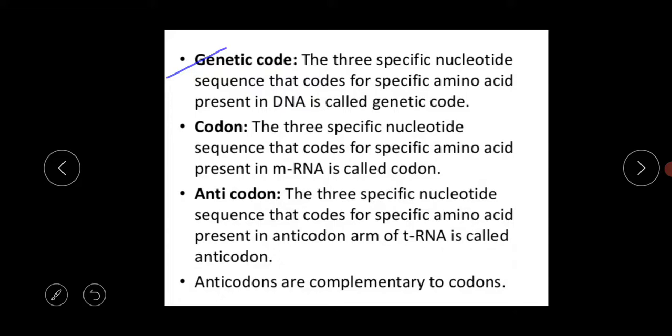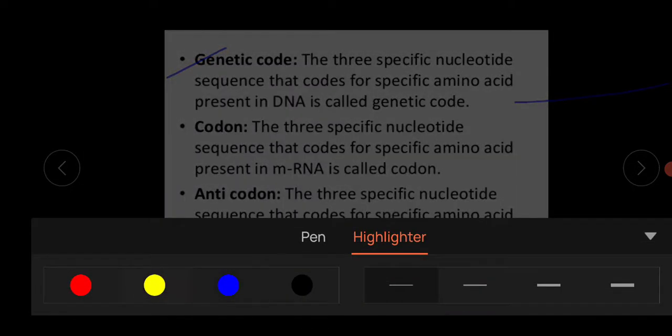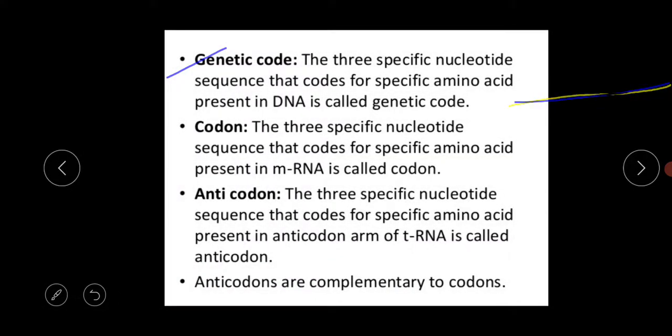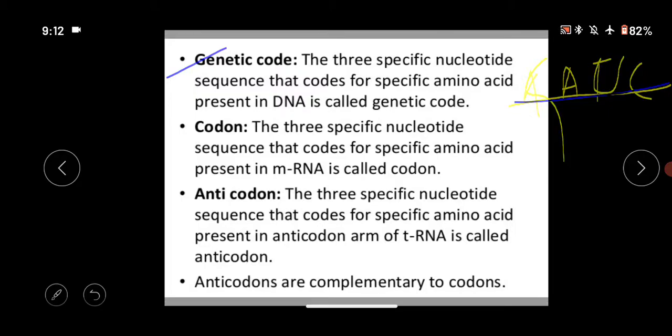One DNA or RNA has several nucleotides, several nitrogenous bases. Suppose this is one RNA strand, with many nitrogenous bases: A, T, U, C, G, all those things.